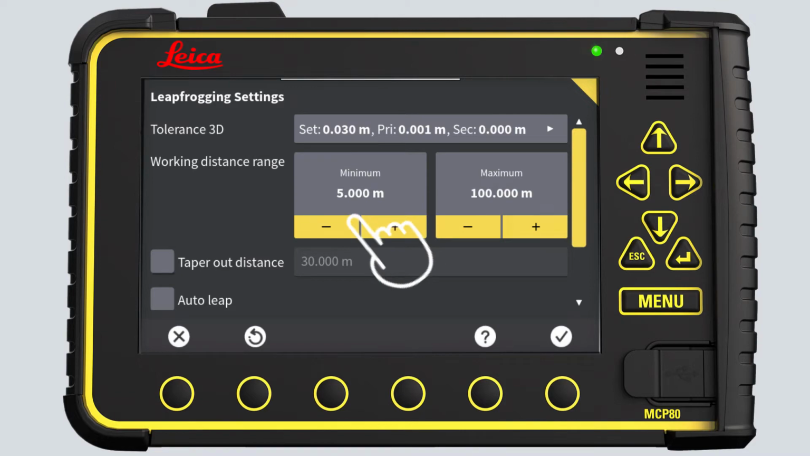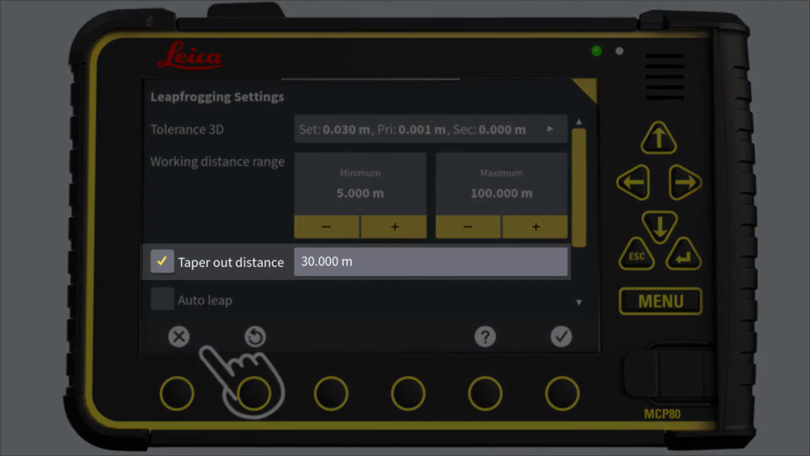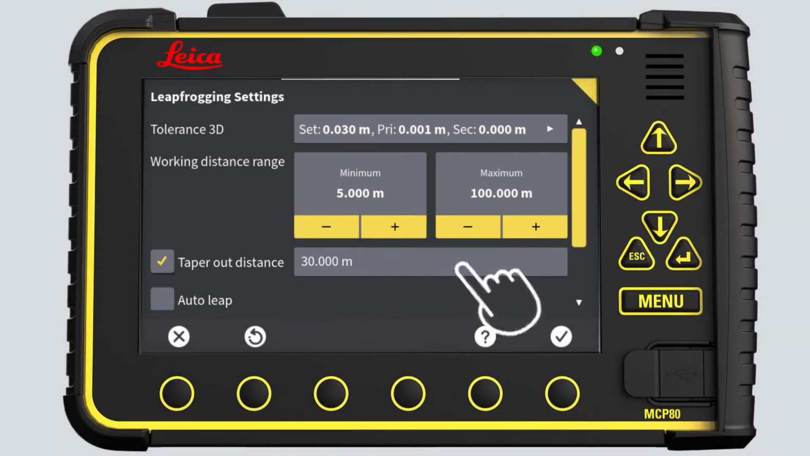Here you can enable taper out distance. With every leapfrog, there will be a slight deviation in the positions between 2 total stations, often between 1 and 3 millimeters. This deviation will taper out over a distance. The default distance is 30 meters. Scroll down.